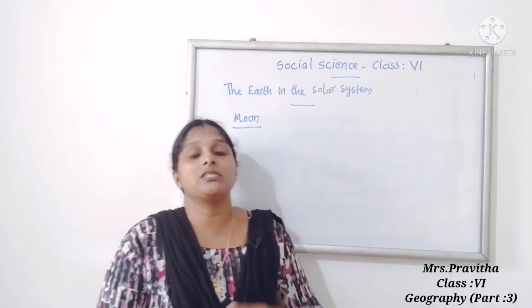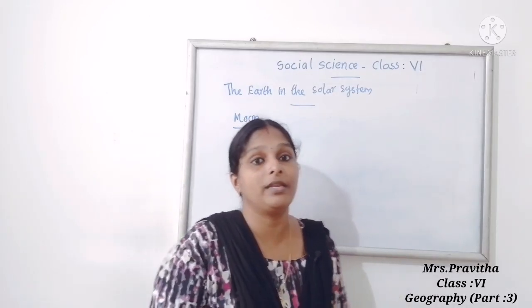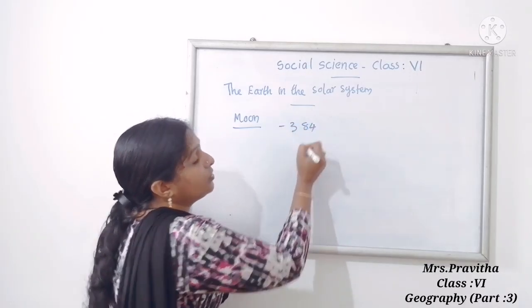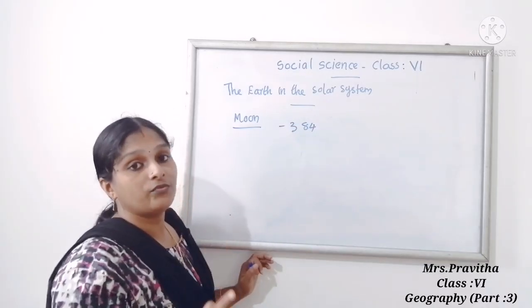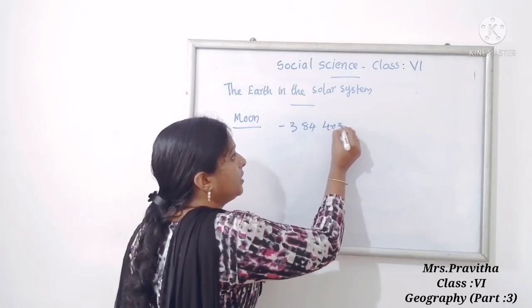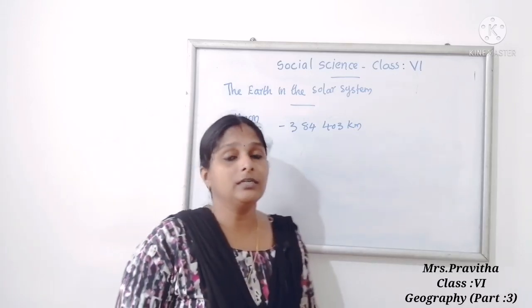Actually, its distance is 3,84,403 kilometers. This is the distance between the moon and the Earth.